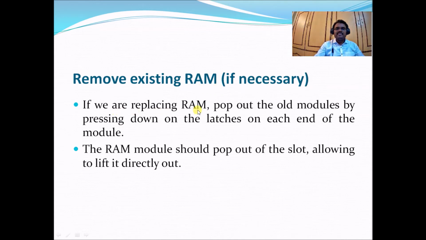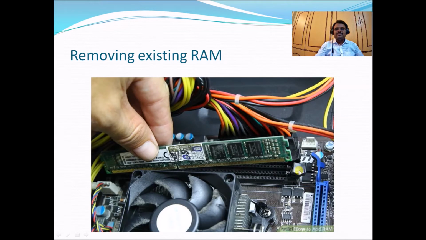If we are replacing RAM, pop out the old modules by pressing down on the latches on each end of the module. The RAM module should pop out of the slot, allowing us to lift it directly out. This is the method to remove the existing RAM. We pop out the RAM like this. This is a RAM slot. We have to release these notches, then pop out the RAM.